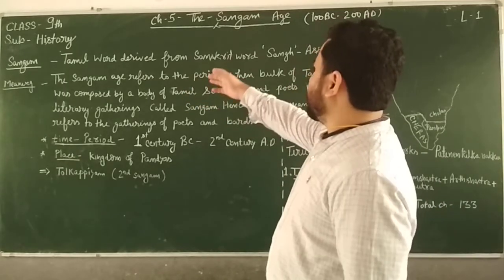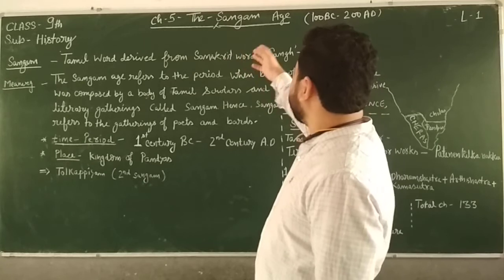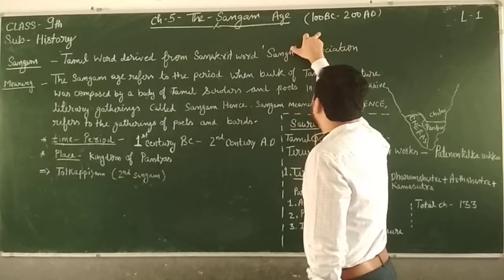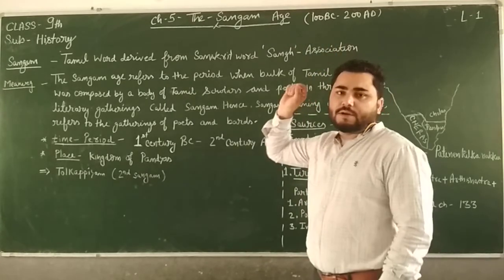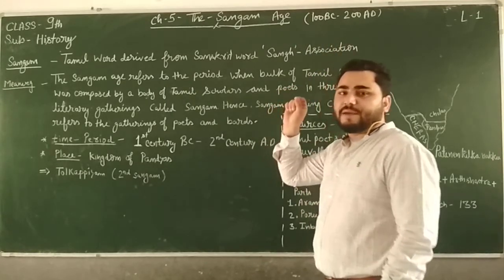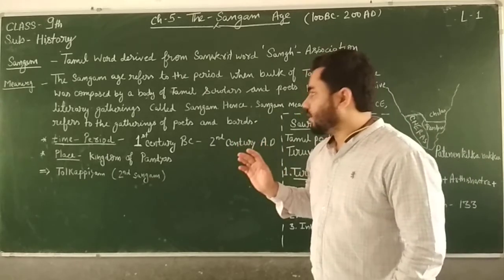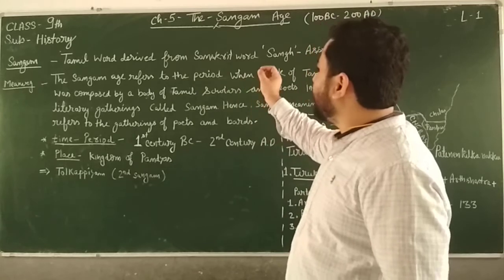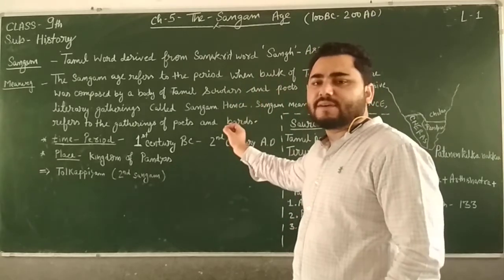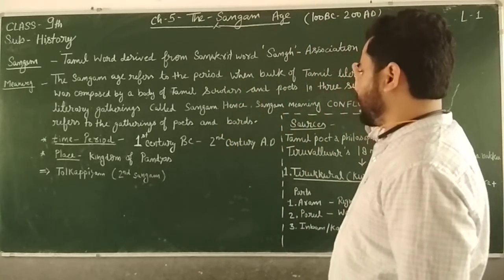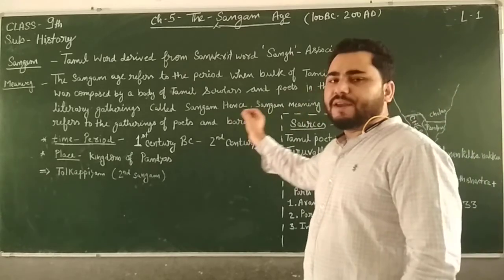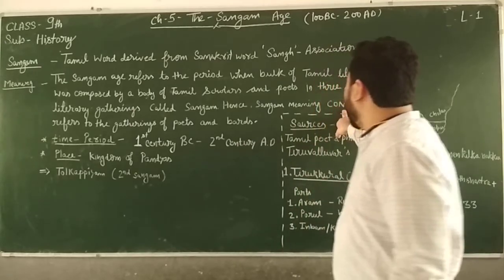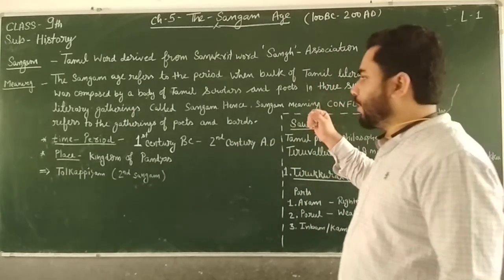This is chapter 5, the Sangam Age, which deals with the time period from 100 BC to 200 AD, a time period of 300 years. Now, what is the meaning of the word Sangam? The word Sangam has been derived from the Sanskrit word Sang, which means association. Another meaning of Sangam is confluence, or a gathering or meeting point.